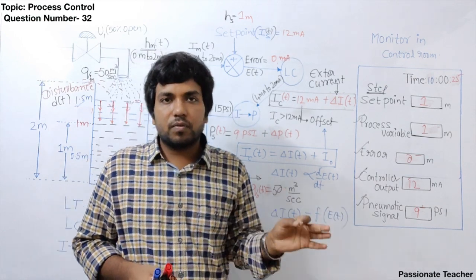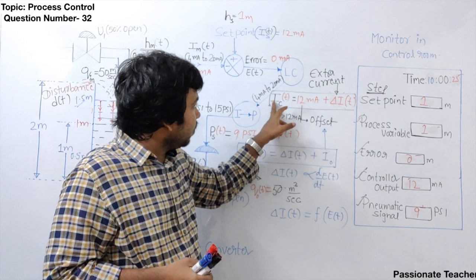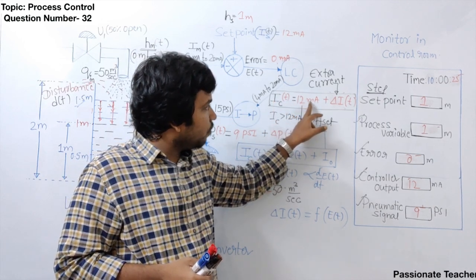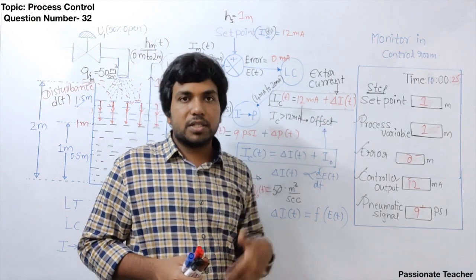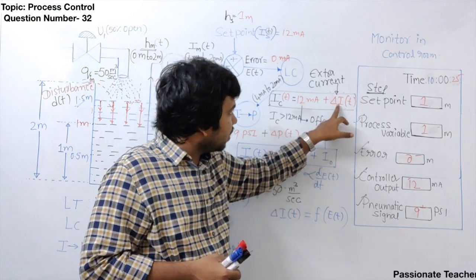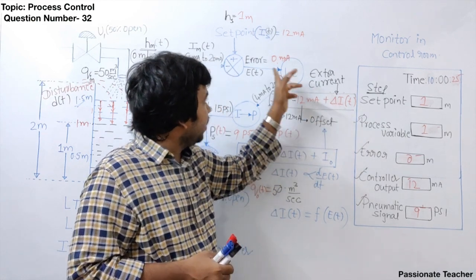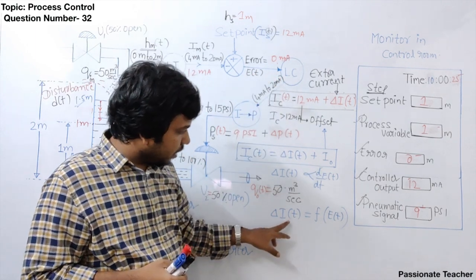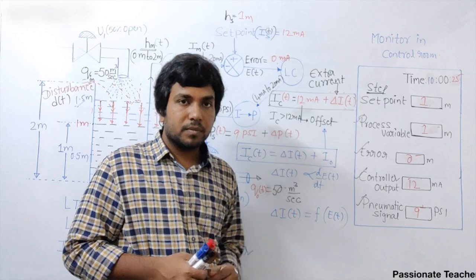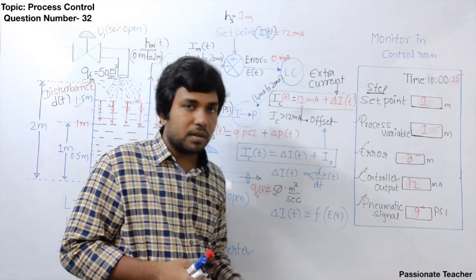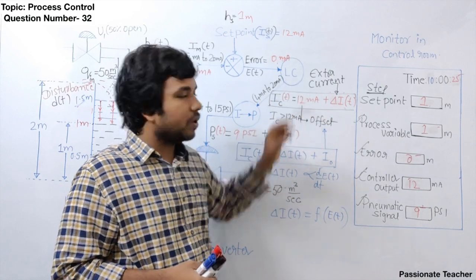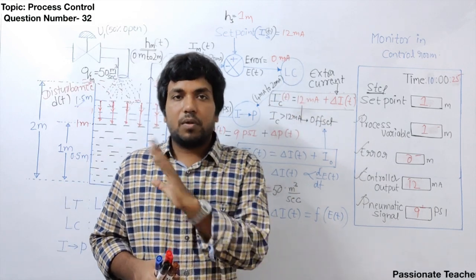Let me summarize this once again. The controller current at any particular time is a sum of offset plus extra current. The extra current generated here is going to depend on error. That means extra current is a function of error. If this function is a simple proportionality, then this controller will be called as proportional controller.